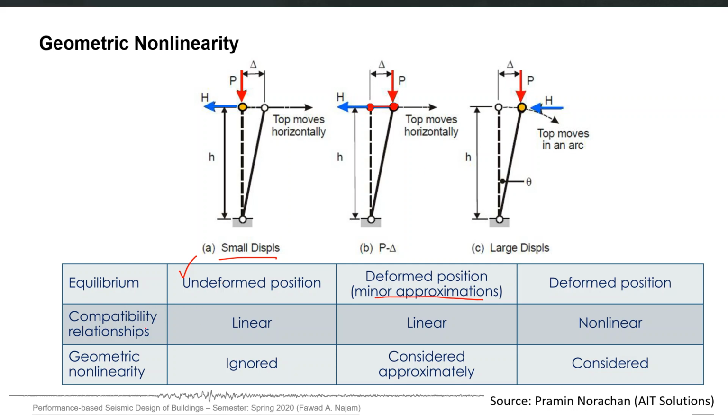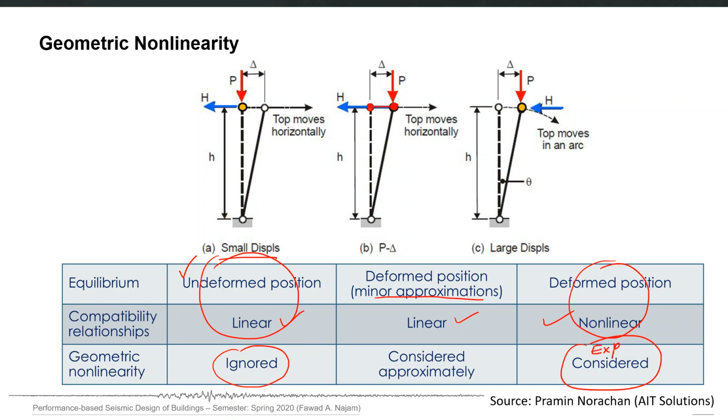In compatibility relationship, we use linear in both cases but non-linear for the large displacement analysis. And if we do this thing, we are actually ignoring the geometric nonlinearity. If we are doing this thing, we are actually explicitly considering it. So this is explicit consideration.